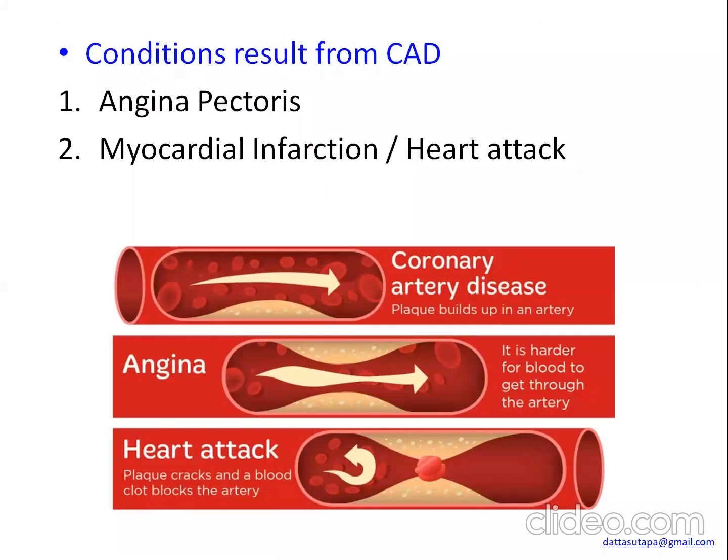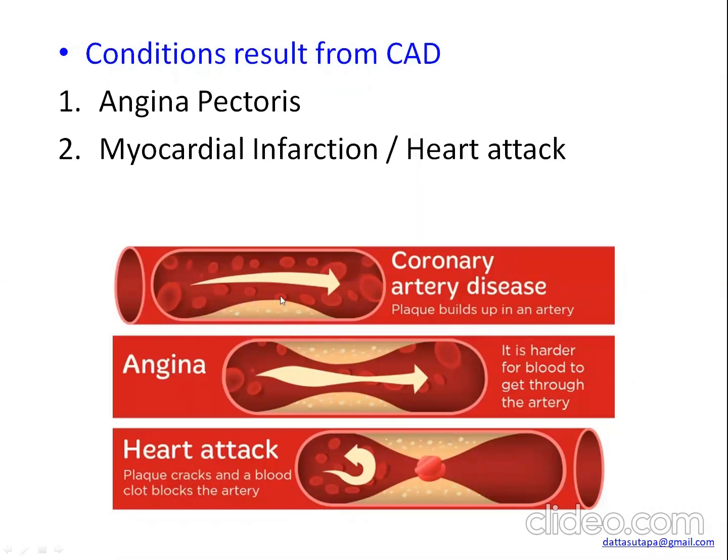Now, there are two conditions developed from coronary artery disease: angina and myocardial infarction. In angina pectoris, see here the diagrams. This is the normal coronary artery carrying blood. Okay, this is the normal flow of blood. In angina, there is development of plaque.